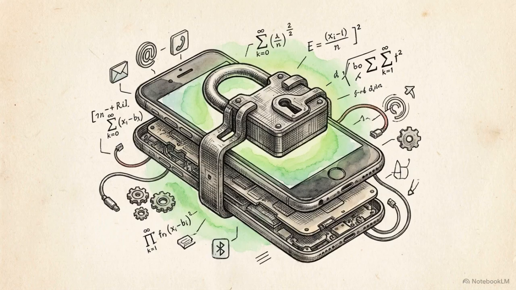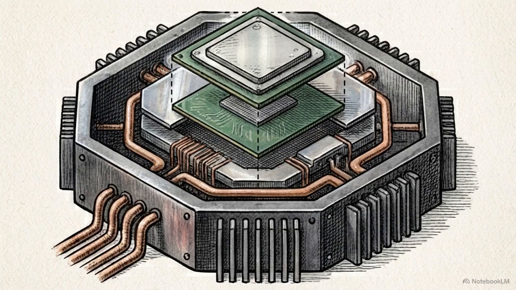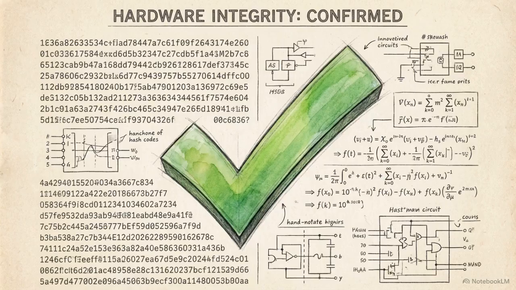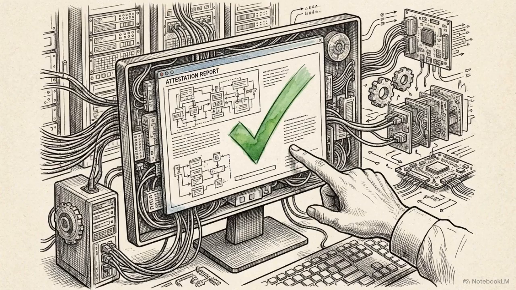Because the data is locked on the user's device, the prompt is only decrypted once it reaches the verified hardware enclave. This ensures that neither the application provider nor the physical GPU operator can ever view the plain text content. These systems generate cryptographic attestation reports to prove the hardware is secure. An attestation report is a mathematical statement verifying the enclave is genuine. Engineers use these reports to verify the security of the environment before sending data.